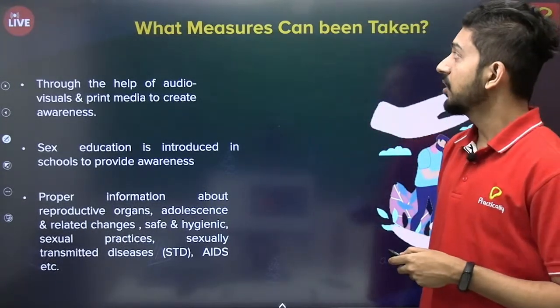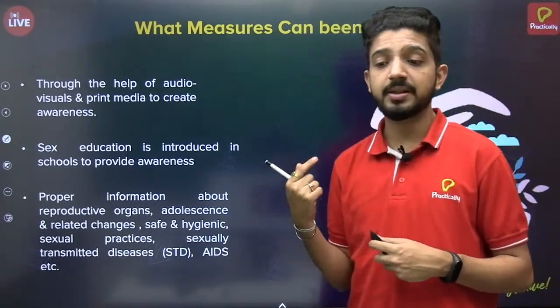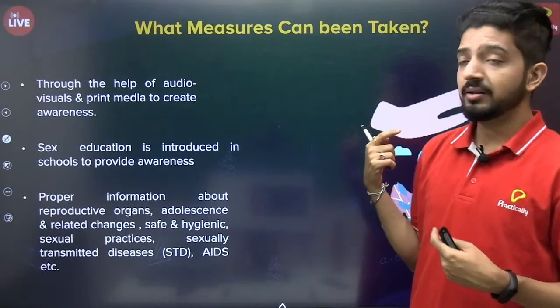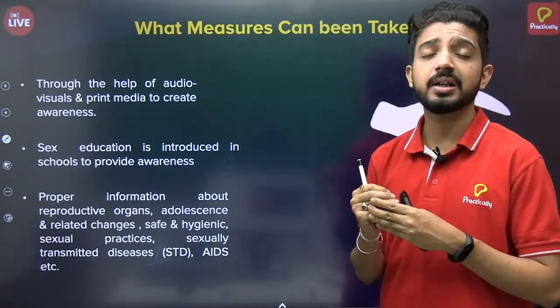So what measures can be taken? Generally the first step is awareness, and there are various mediums required to spread this awareness.